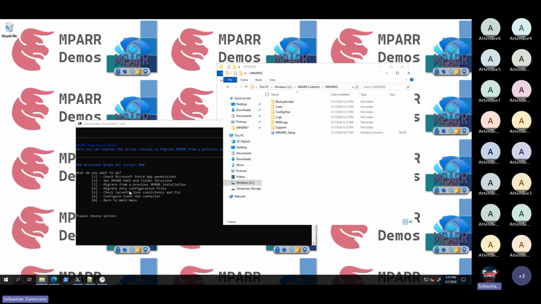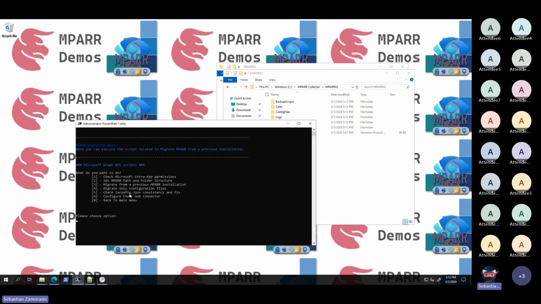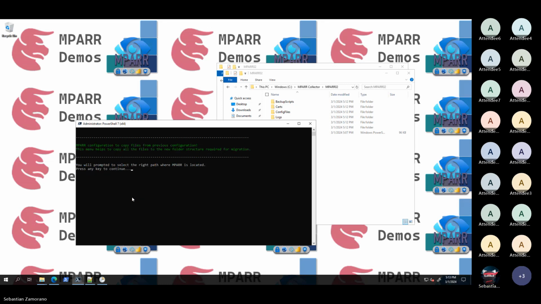Then we have two options. Migrate from a previous Emper installation, which gets all the files and moves them to these configuration folders, or download only the previous configuration files and use the web update, so we can download all the new files immediately. I will do all the steps. Let me show you. I will select number 3, migrate from a previous version.